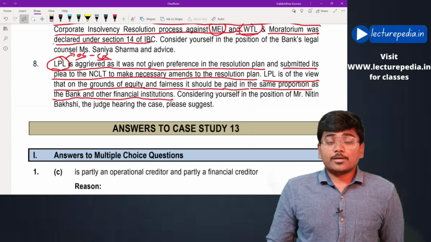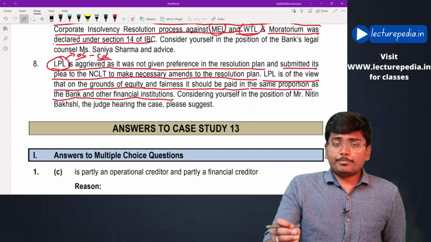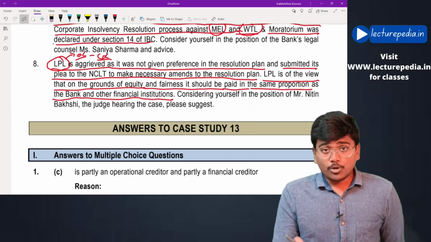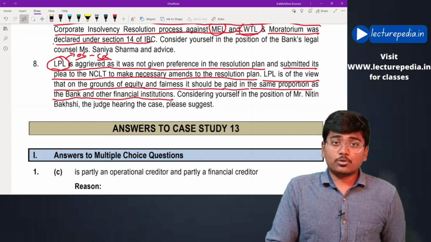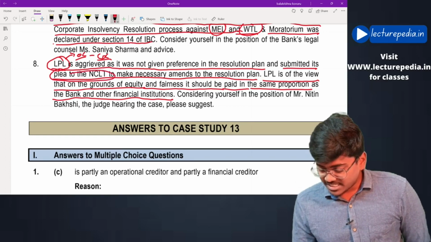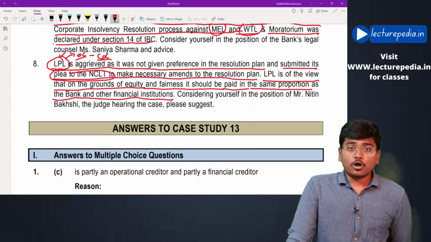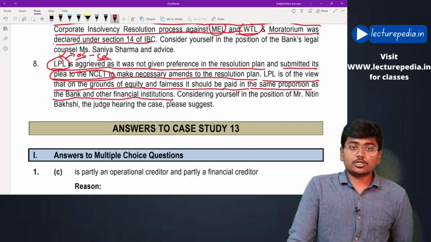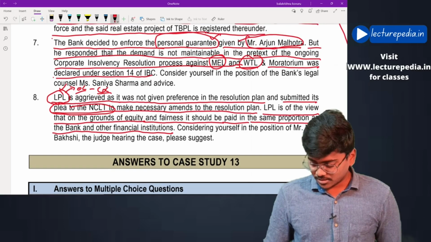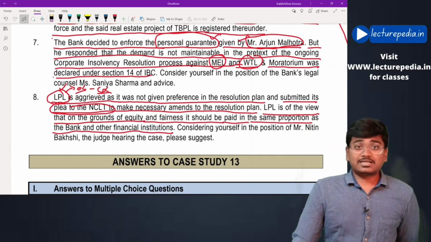Based on the commercial wisdom of the committee of creditors, the amount will be paid to the operational creditors, but such amount must be more than the amount that he would have received in the case of winding up. Thereby, this plea which has been raised by LPL is not valid. Whatever amount they want, they can give to the operational creditor, provided it is more than the amount he would have received in case of winding up. Hope that is clear. That has to be the suggestion given by you. By this we have completed case study number 13.